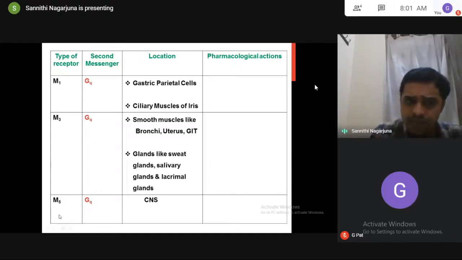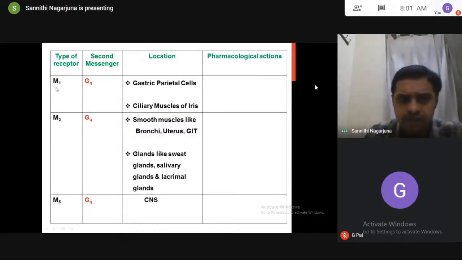The ligand for all these receptors is acetylcholine. When acetylcholine binds to the M1 receptors, it releases a second messenger. What is the second messenger? Gq. Gq means IP3 and DAG. It produces actions where these receptors are located. So now what will the pharmacological actions be?